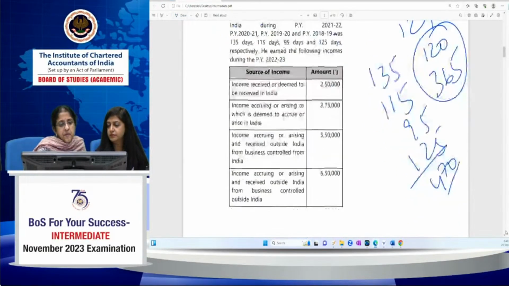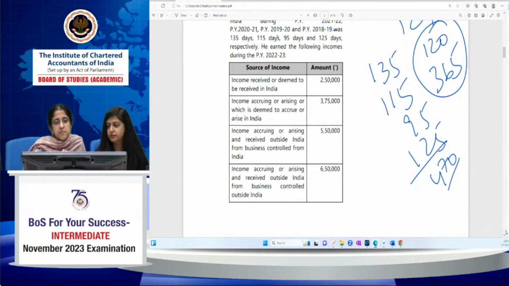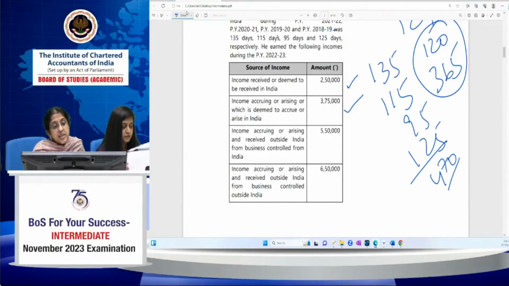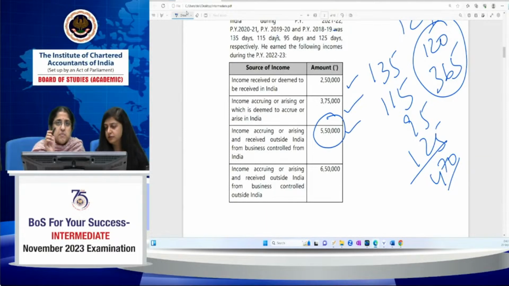Okay. Now these are the 4 sources of income. So what sources will we take into consideration? Indian sources we will take. Income received or deemed to be received in India, we will take. Income accruing or arising, which is deemed to accrue or arise in India, we will take as Indian income. Income accruing, arising and received outside India from a business controlled from India, for computing that 15 lakh limit, you have to take this also. If it's from a business controlled from India, then you will have to take it.